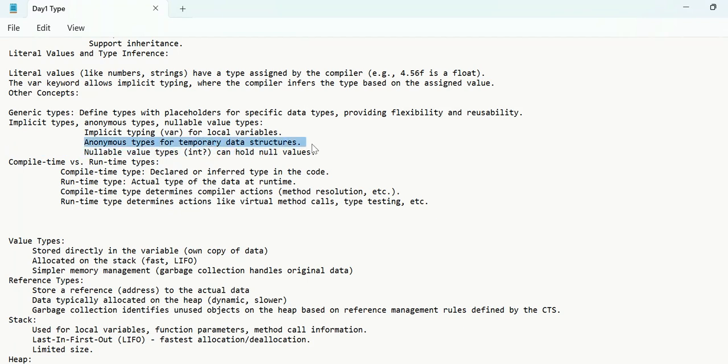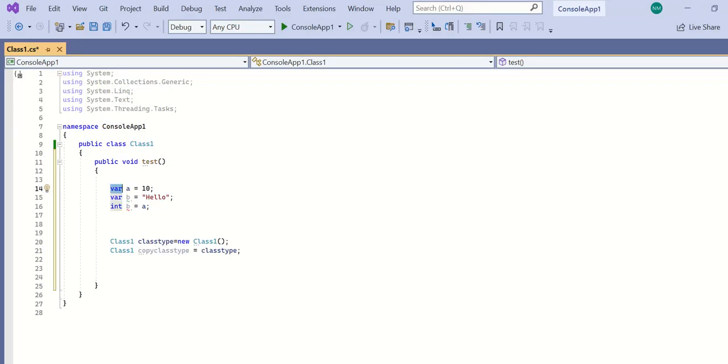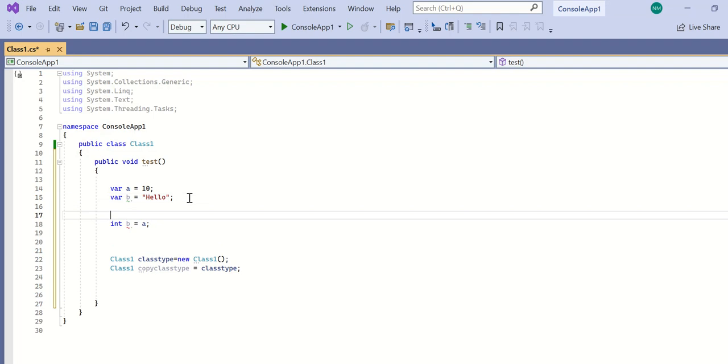Anonymous types for temporary data structure. Anonymous type is nothing but you can create a type on the fly. For example, see here, so here this is called an anonymous type. See here, this is generated on the fly.